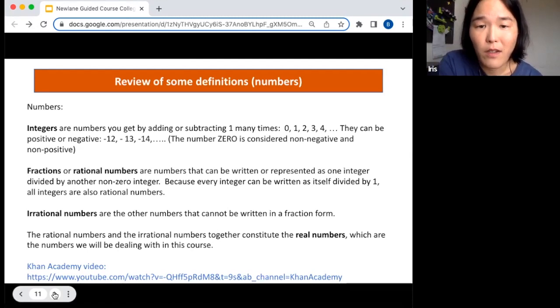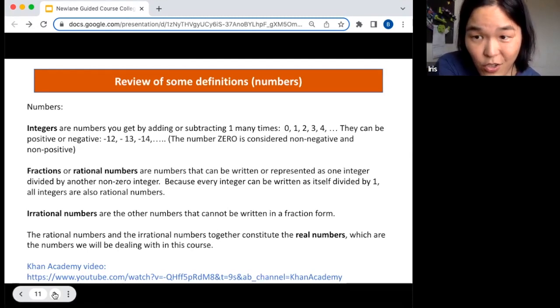And then the first numbers that we will see are the integers, right? 0, 1, 2, 3, 4. And then we have the negative ones, -1, -2, and so forth. And then we have the fractions that are one integer divided by another, non-zero integer. So always remember that you cannot divide by 0. And then they're also called rational numbers.